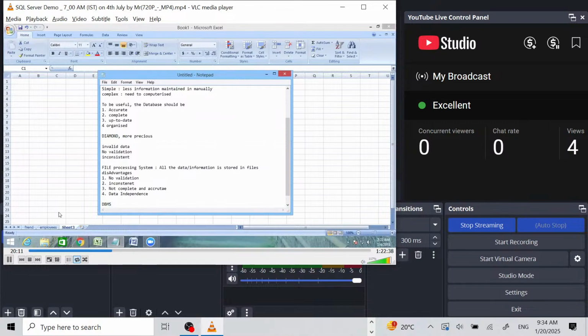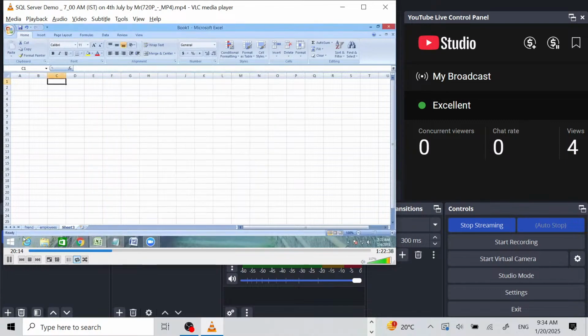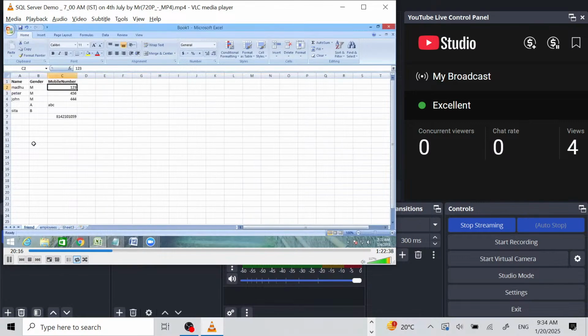Then, it is not complete. For example, the main objective of this database is storing the mobile numbers of our friends. If you observe this, it is not complete. It should prevent us, so there should be no empty values. But the file processing system cannot help us complete that part.